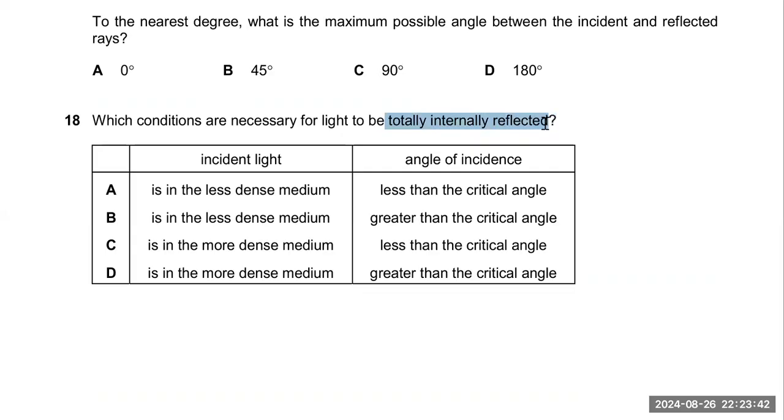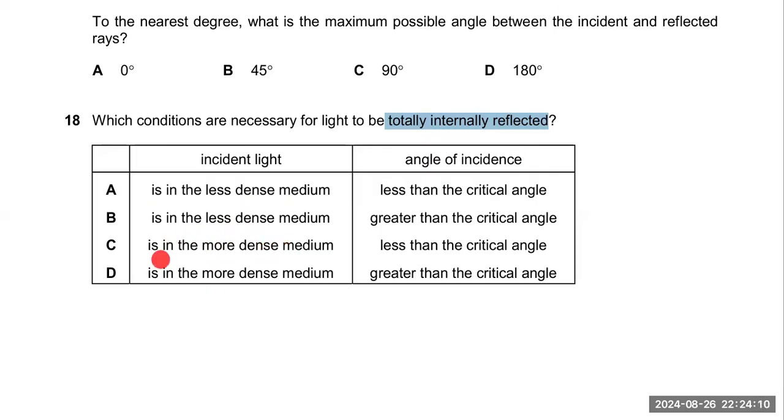The second condition is that for total internal reflection, the angle of incidence must be greater than the critical angle. Okay, if you look at the options, the first option is light in glass, dense material. No, we need more dense material. So the first option is related to less dense material. The second option is also related to less dense material. Both are wrong. We need light to be incident from the more dense material to the less dense material.